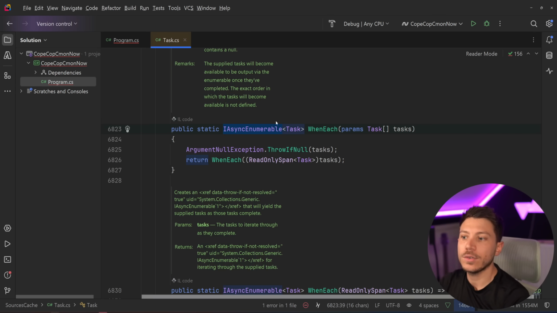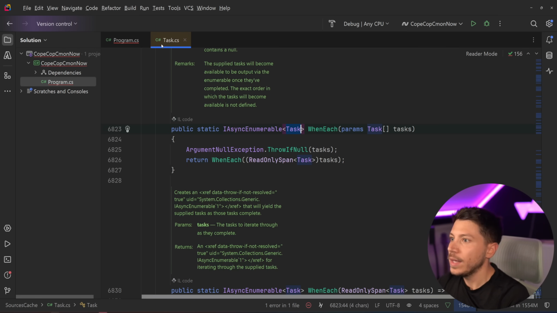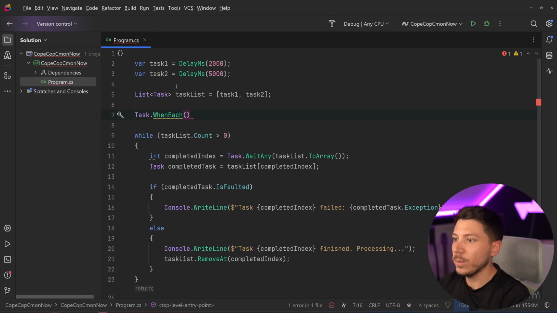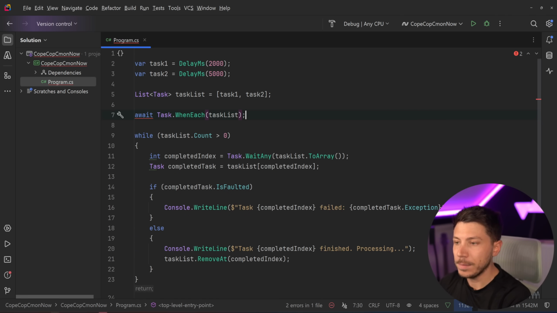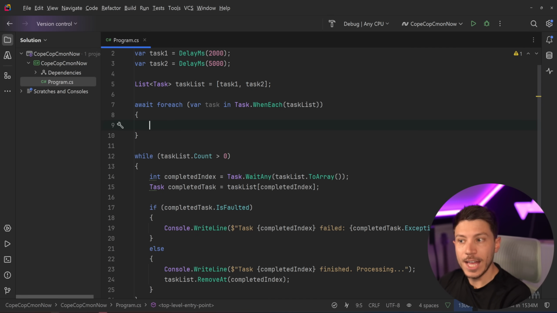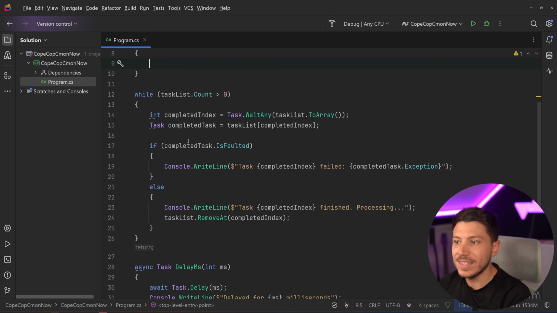You pass an array or a collection of tasks down, and then as the tasks complete, you can loop through them in a foreach loop. So if I was to have this here, you can't just await it because it's an async enumerable. So I would have to say await foreach of all tasks in this. And you get the task and you can have the exact same code.